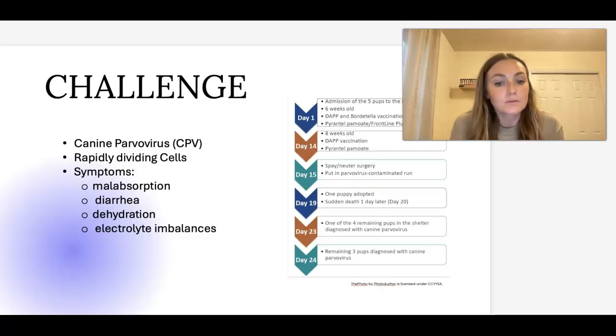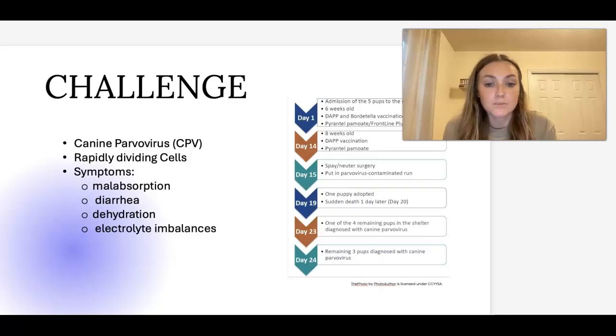The disease most often strikes pups between 6 and 20 weeks old, but older animals can be affected. A rare variant of the disease may be seen in very young neonatal puppies, and it is called myocarditis, an inflammation of the heart muscle. This is challenging as dogs try to maintain homeostasis. The challenge is due to the infectious agent, canine parvovirus, which attacks rapidly dividing cells, especially in the gastrointestinal tract, and in some cases, the bone marrow and the heart.